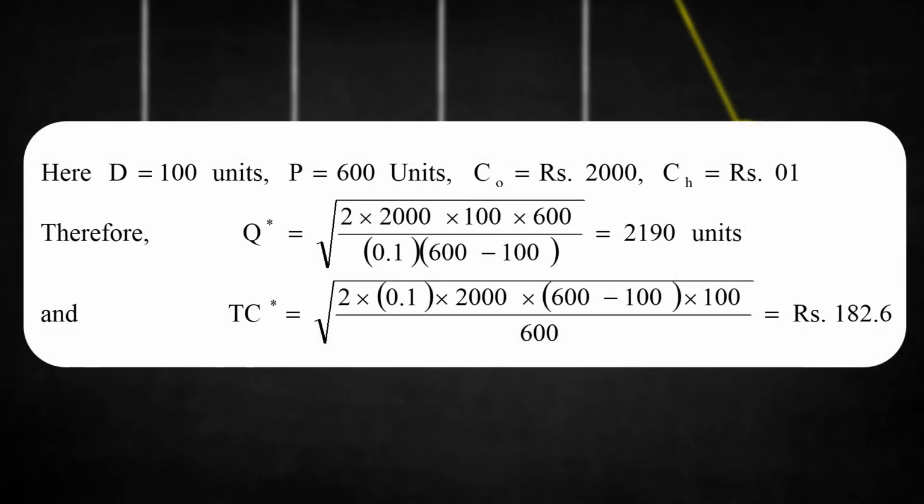So our demand is 100, production rate is 600, ordering cost is 2000 rupees and the holding cost is rupees 1. If we put it in the equation, we will find that the economic order quantity is 2190 units, while the total cost is coming as rupees 182.6.